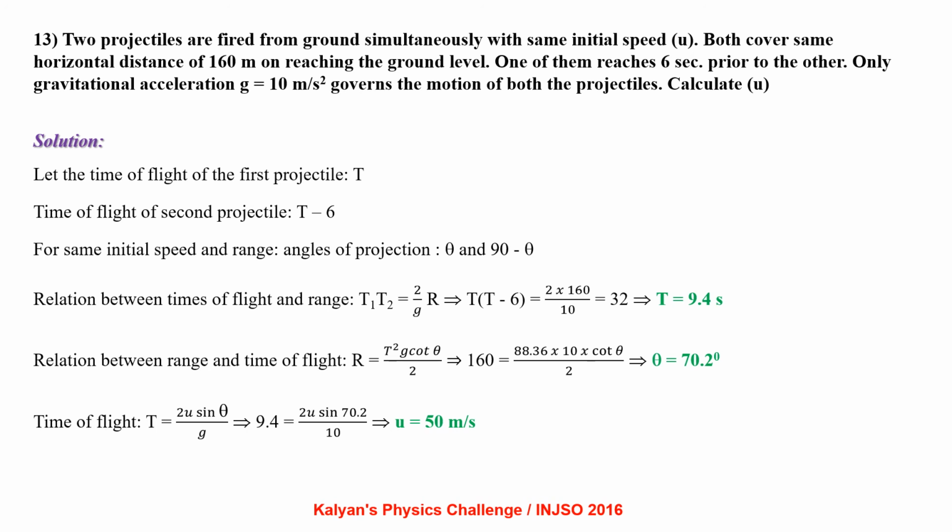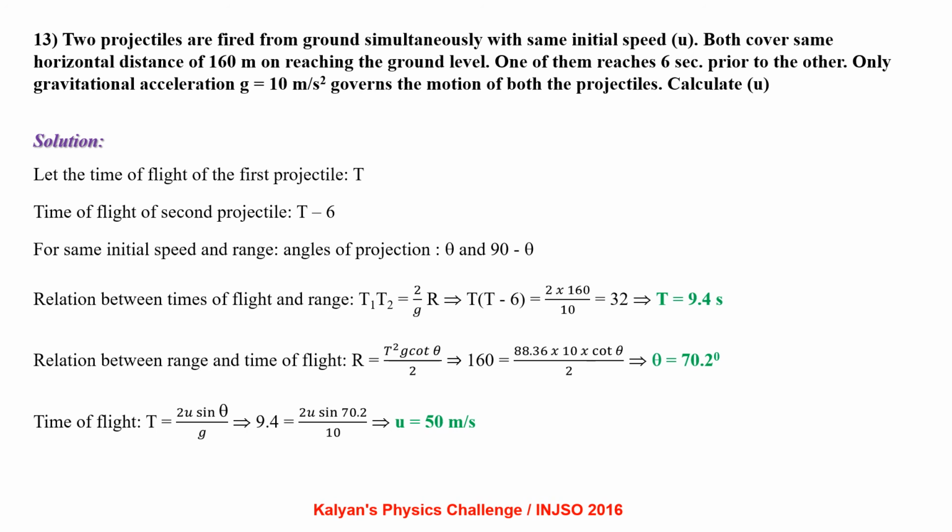Time of flight of the second projectile is t minus 6. For same initial speed and range, angles of projection are theta and 90 minus theta. Relation between times of flight and range: t1 t2 equal to 2R by g, that is t into (t minus 6) equal to 2 into 160 by 10, which gives us time of flight to be 9.4 seconds.